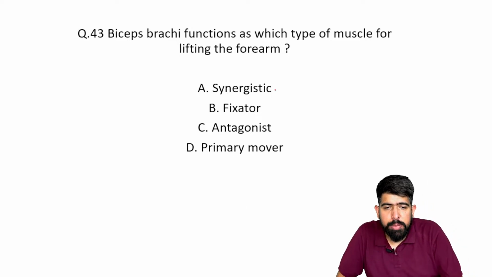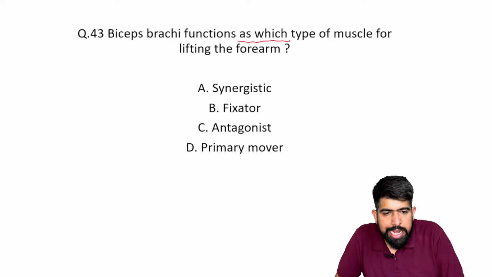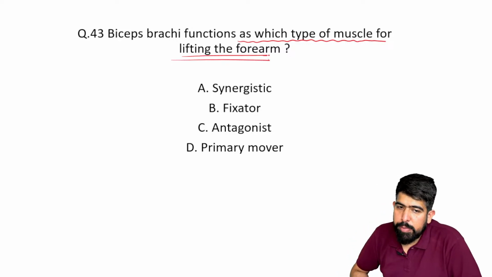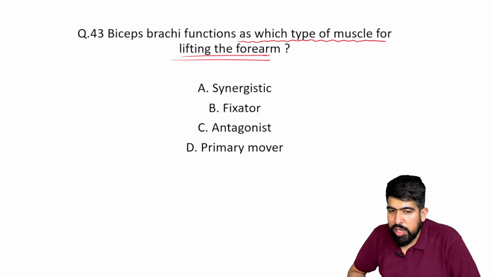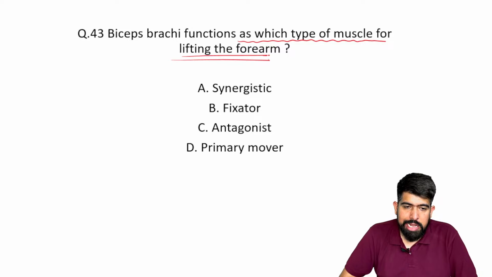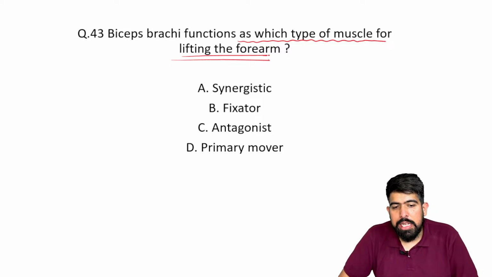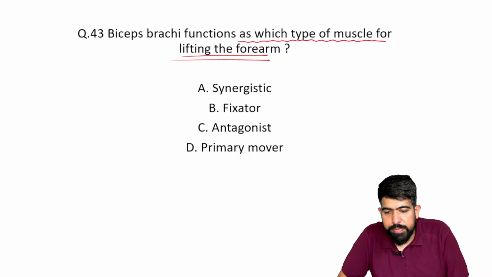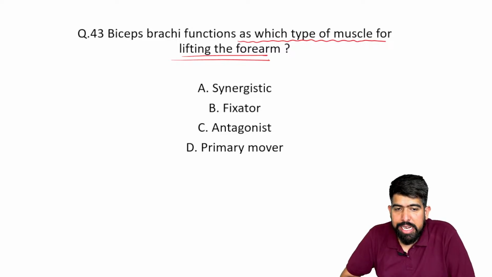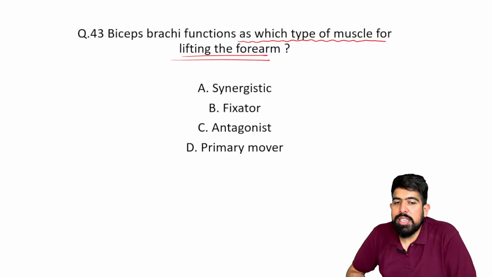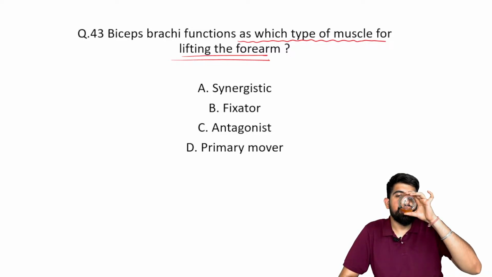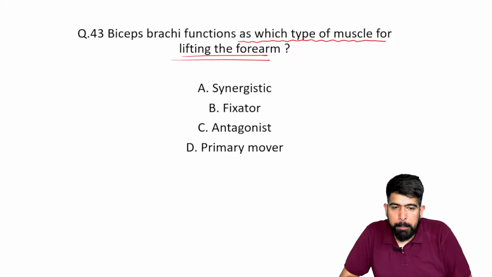The next question is asking: biceps brachii functions as which type of muscle for lifting the forearm? It will be the synergistic muscle, the fixator muscle, the antagonist muscle, or the primary mover. What will be your answer? The question is related to your biceps brachii, which type of muscle it is in the lifting of the forearm. Try to answer.